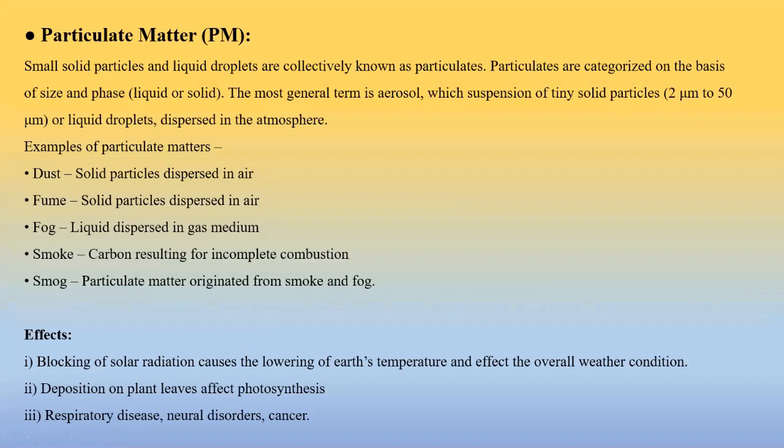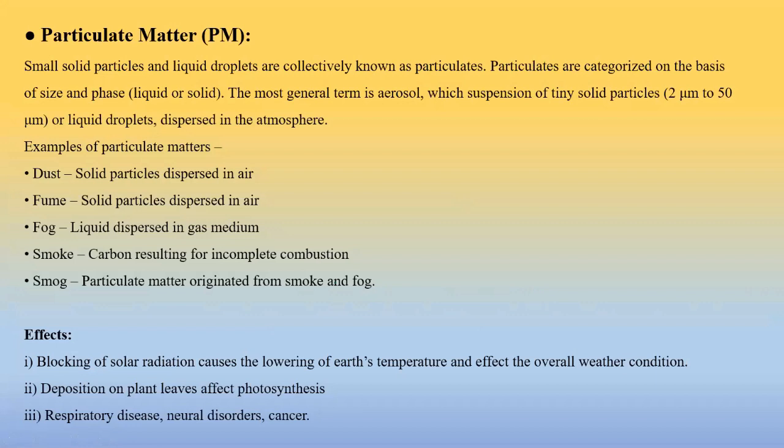Next we have particulate matter. Particulate matters are nothing but dust particles, small solid particles and liquid droplets. The size is 2 micrometers to 50 micrometers, and examples are smoke, dust, fog, and fumes.